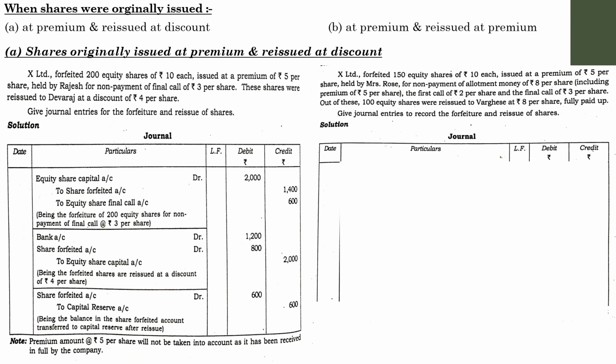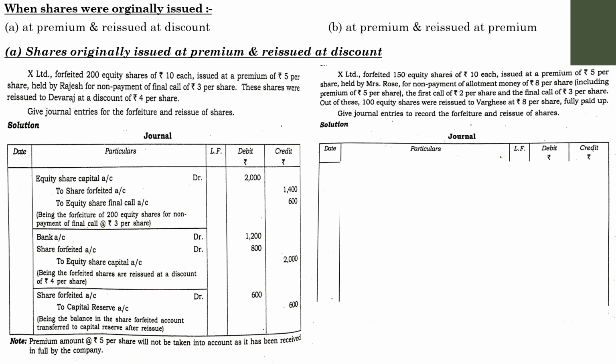So in this case the forfeiture happens because of non-payment of allotment money. Remember, in the allotment there is a premium. In that case the entry for the forfeiture is much different from the entry which we passed in the previous question.